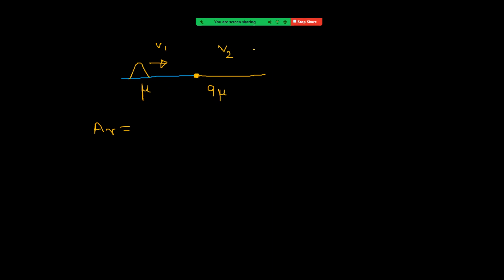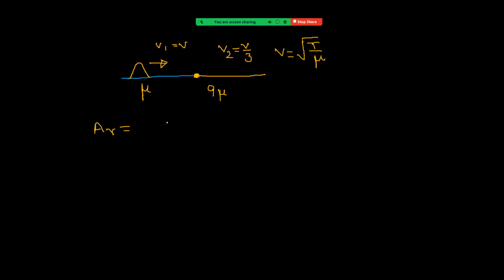We have the expression v equal to root of T by mu. Suppose v1 equal to v. Then v2 becomes v by 3. See carefully, given under the same tension. So tension same, first one mu, second is 9 mu, so v2 becomes v by 3.